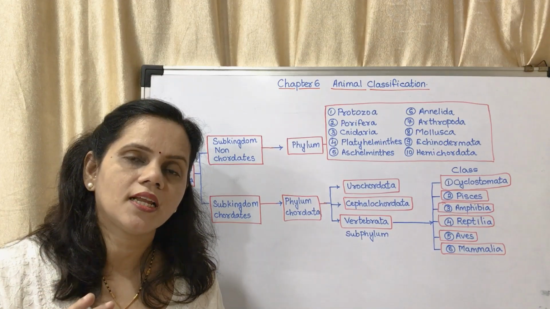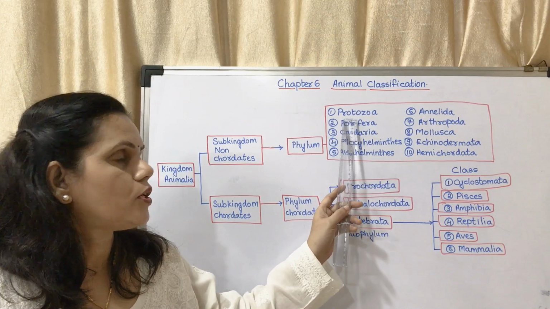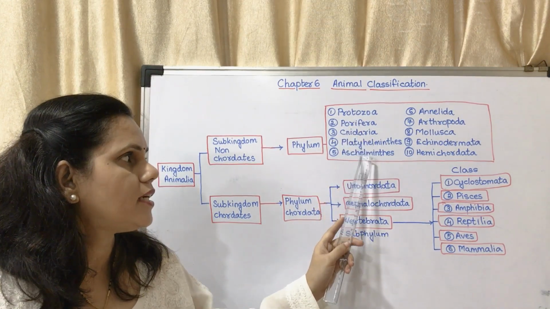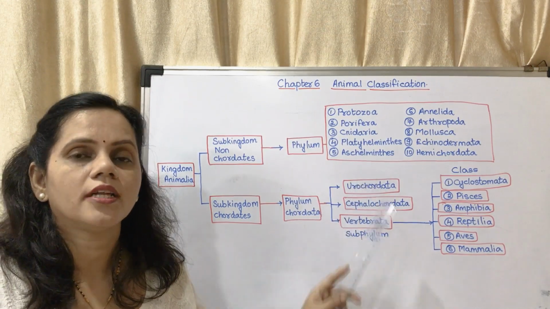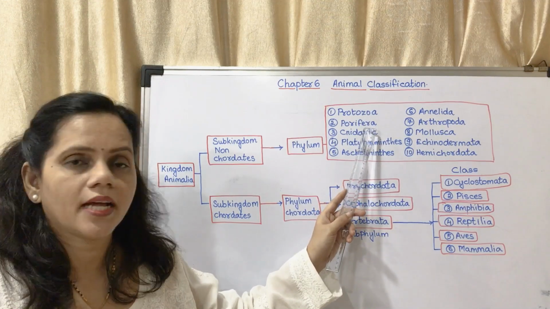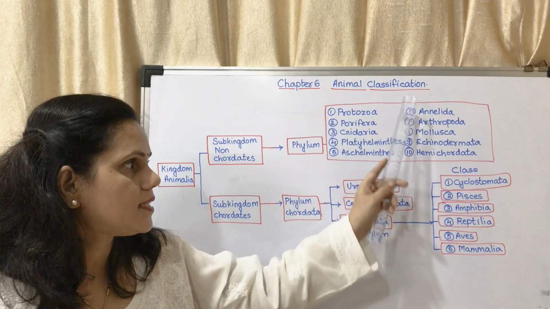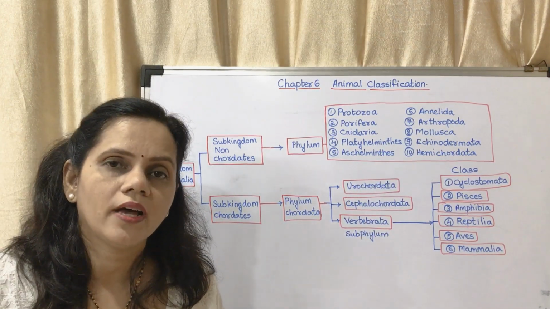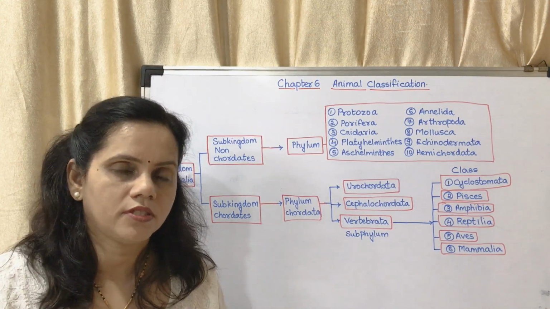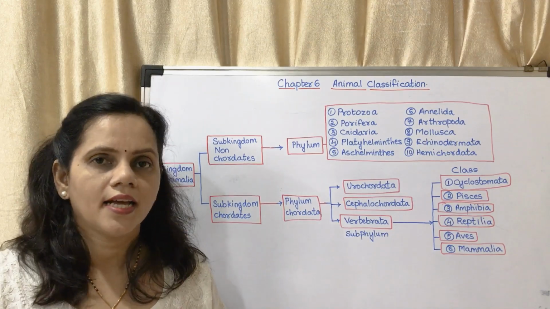First it was unicellular, then it became multicellular. So it starts with protozoa, which is unicellular, and it went on developing more and more. This one is less developed than this, and this one is more developed than this. So the development is increasing order-wise. That is why you have to learn them order-wise. Learning the names of the phyla in order is very essential.